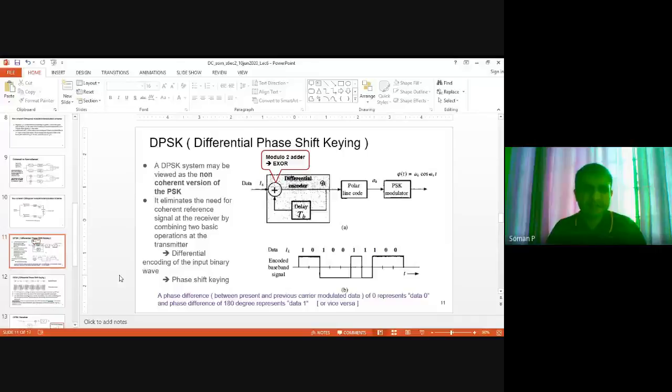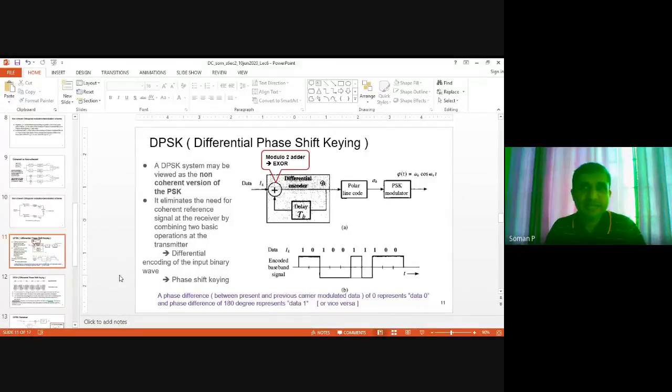And at the receiver, just read out what is written in the blue color. A phase difference between the present and previous carrier modulated data of 0 means that if the present waveform received and the previous waveform received are exactly the same, or the phase difference is 0, then we say that data 0 was sent. And if the phase difference is 180 degrees, we say that data 1 was sent. So we are comparing the current waveform and the previous waveform.